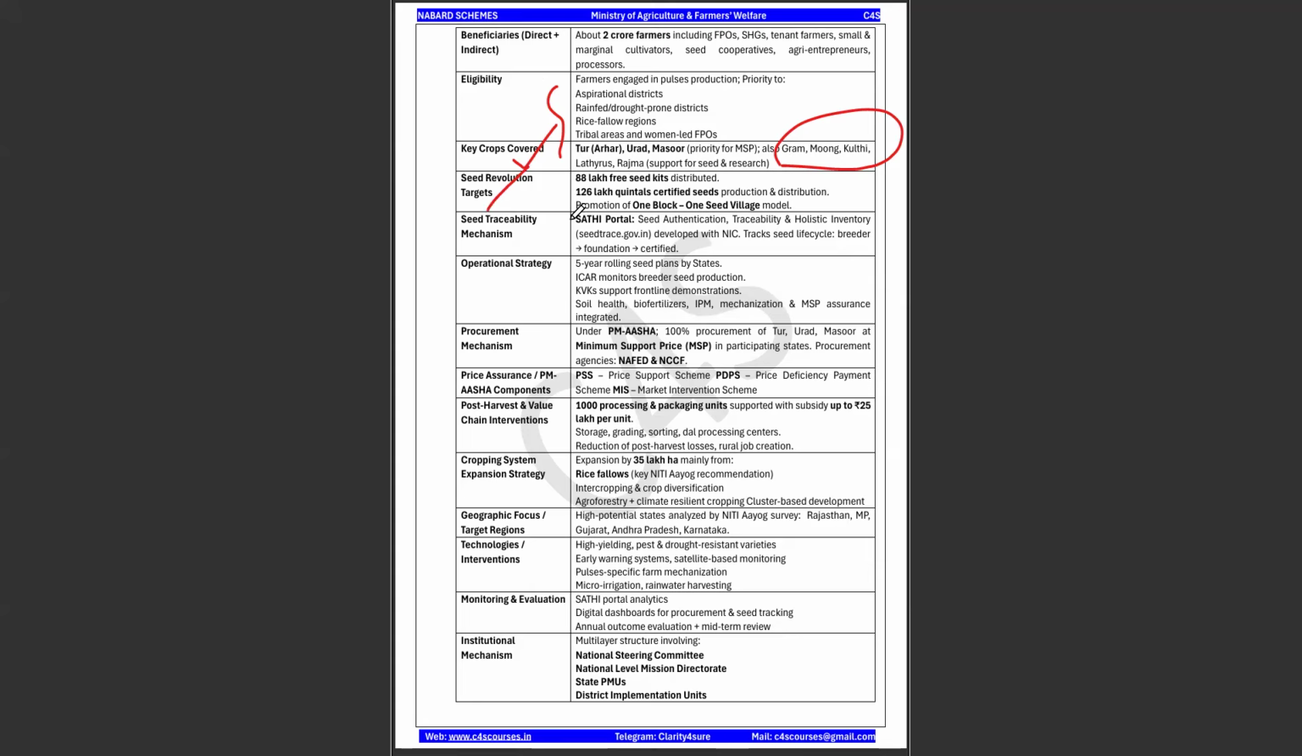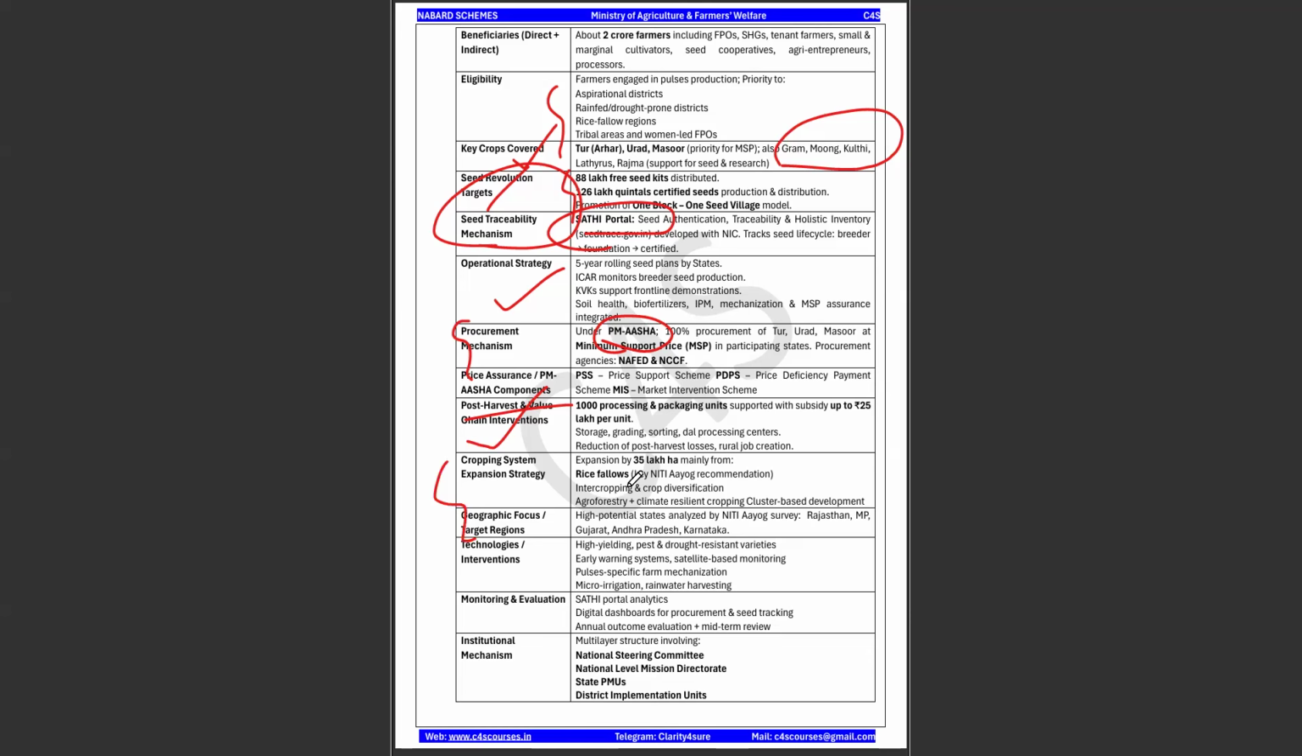Okay, seed revolution targets. There are some targets where the seed kits will be distributed to the farmers, and there is a seed traceability mechanism using the Sathi portal. So there can be a question: which of the following portals is used for seed traceability under this National Pulses Mission? Okay, this is the strategy and procurement mechanism, which will be through your PM-ASHA. This is a very, very important scheme. Okay, and post harvest and value chain interventions and cropping system expansion strategy.